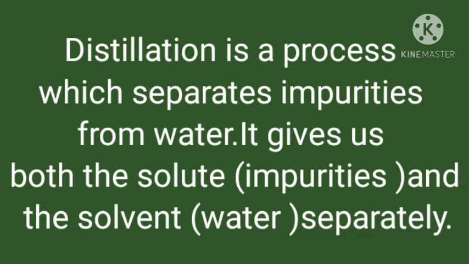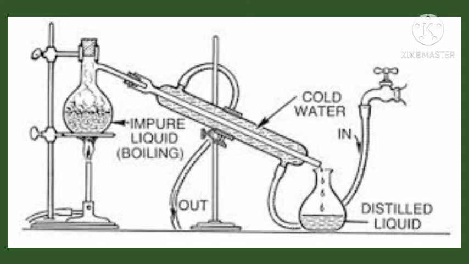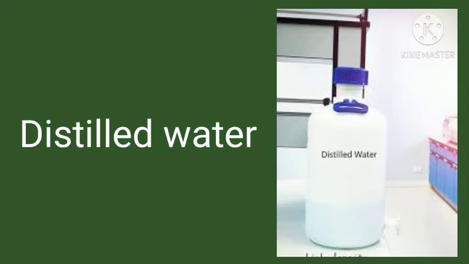Distillation is a process which separates impurities from water. It gives both the solute and the solvent separately. Shall we see that in an experiment?